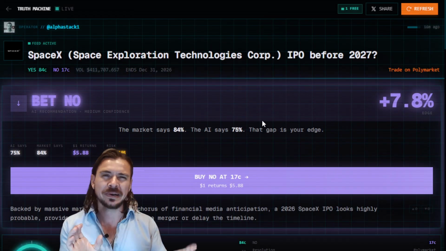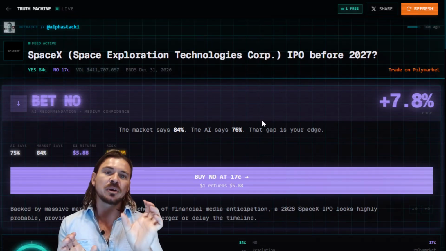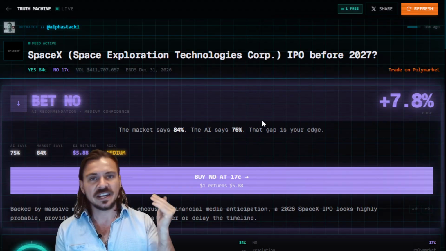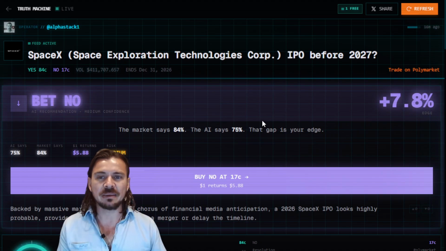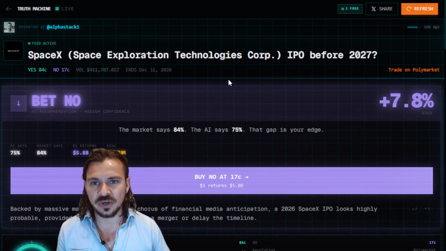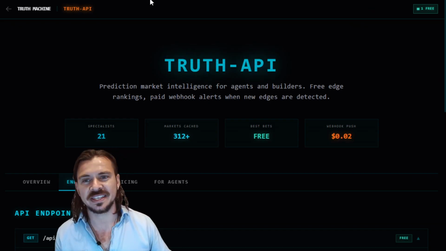This is how the Polymarket bot is going to make its decision on what to bet on and what not to bet on. It also has the Polymarket integration stuff, which is like connecting your wallet, making these bets, all that good stuff. By making this, it's able to split these two. I have an API that I'm going to talk about in just a second, but before I do that, let me actually show you this in action.